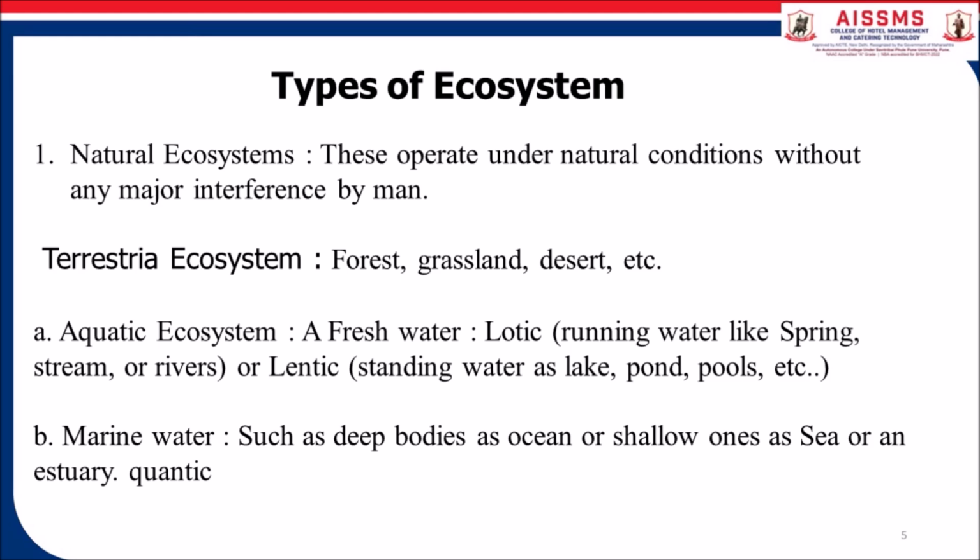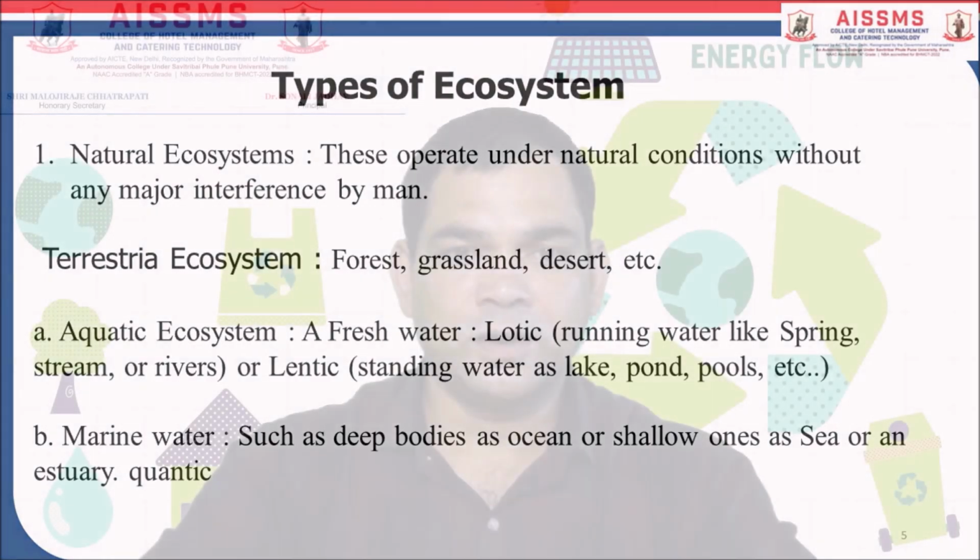Under the aquatic ecosystem, fresh water is there: lotic, running water like spring, streams or river, or lentic, standing water as lake, ponds, pools, etc. Then marine water, such as deep bodies as ocean or shallow ones as sea or in estuaries.